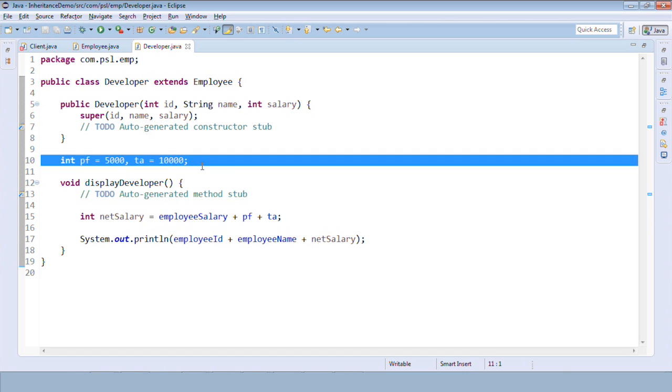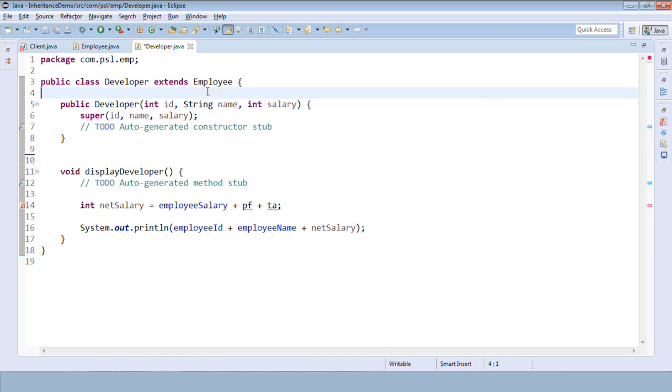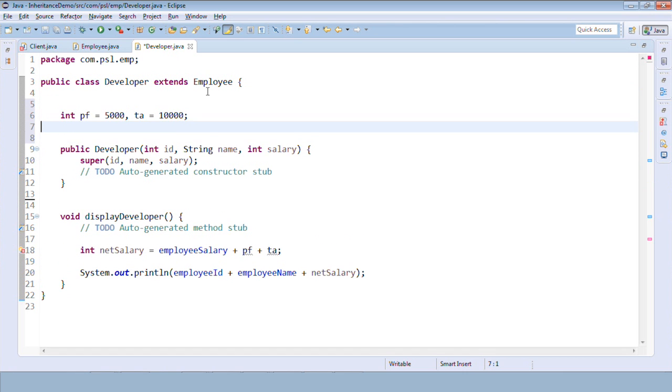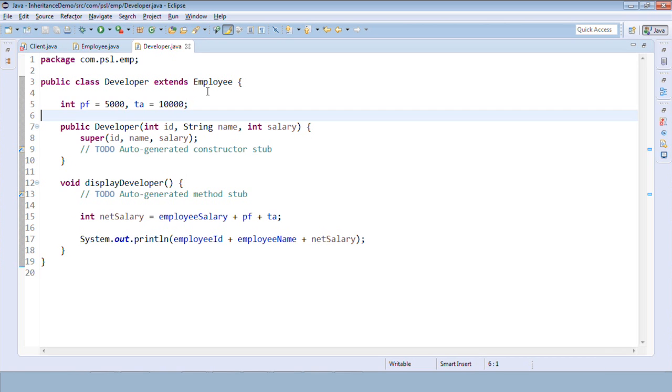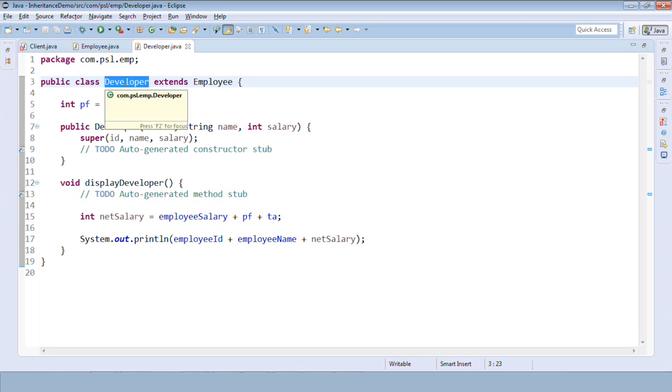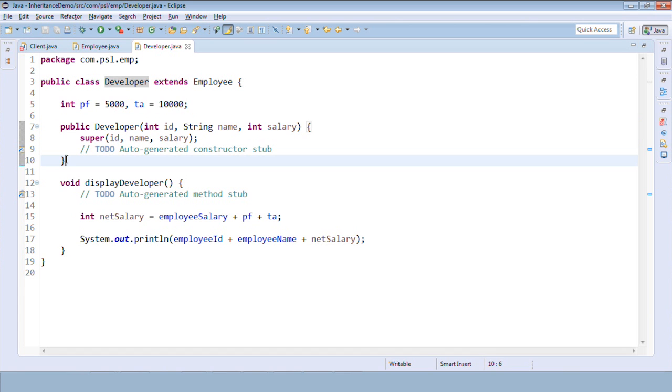Okay, I need to follow the standards. It should be at the start. So I have to add a constructor in the developer class as well. So I have added it. We always get some suggestions. If I click on that suggestion, it will automatically put the constructor and solve that error. Additionally, if you can observe a super keyword here, right? It says super ID, name and salary. Yes, what does it mean?